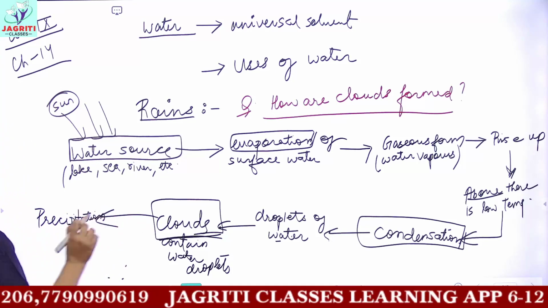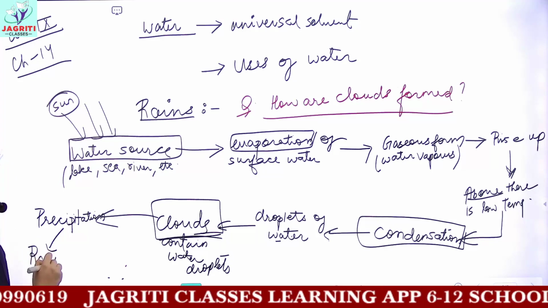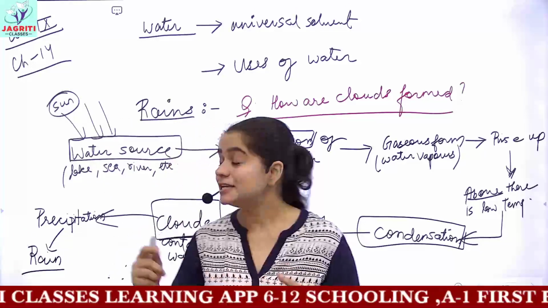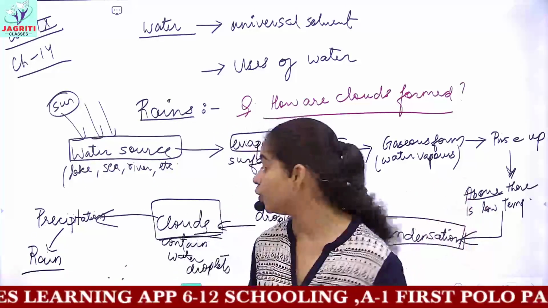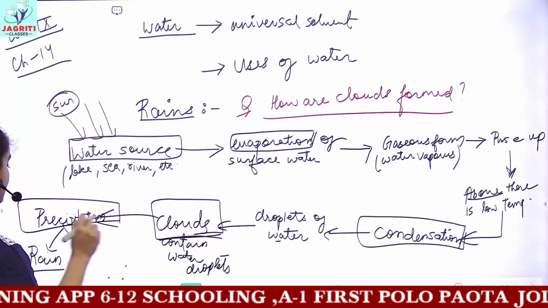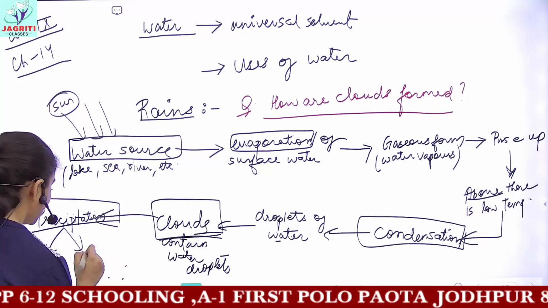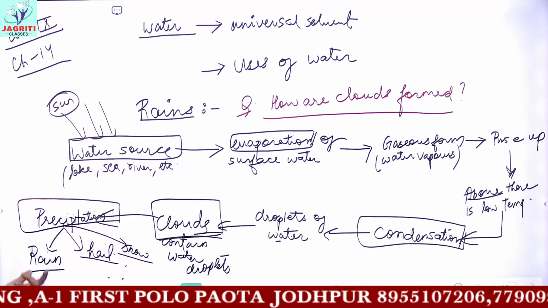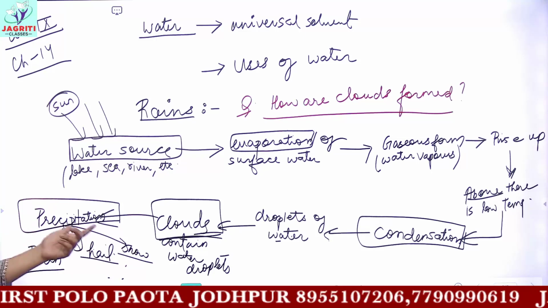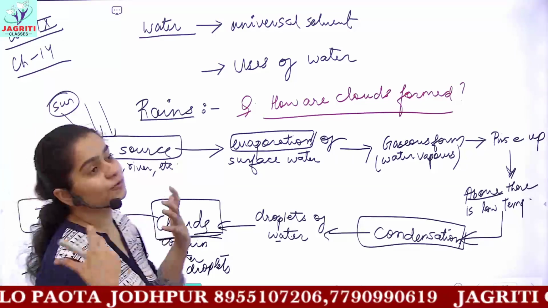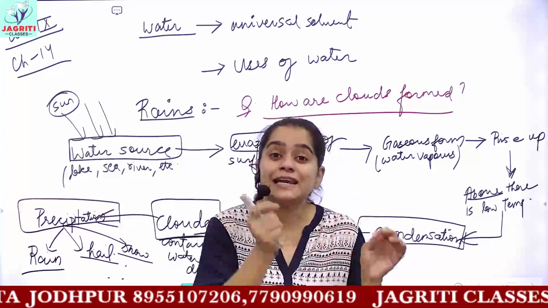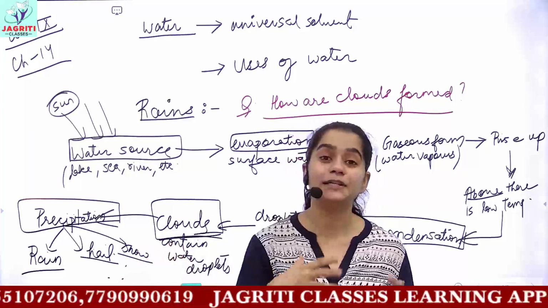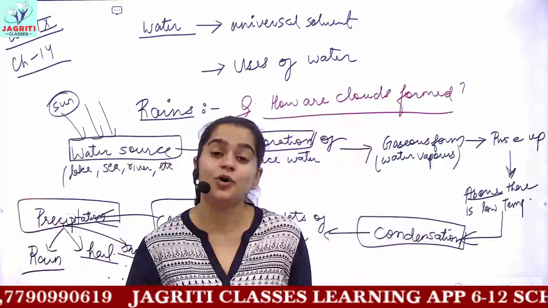So this precipitation can be in the form of rains which we experience in Rajasthan, okay? We experience rains, but this precipitation can have many other forms. That is, the precipitation which occurs can either be in the form of rain, or it can be hail, or it can be in the form of snow. So these are different kinds of precipitation which can occur. Precipitation is the falling of water from the sky, and according to the physical state in which the water is falling, if it is in solid form, then we call it snow, and if it is in liquid form, then you call it rain.